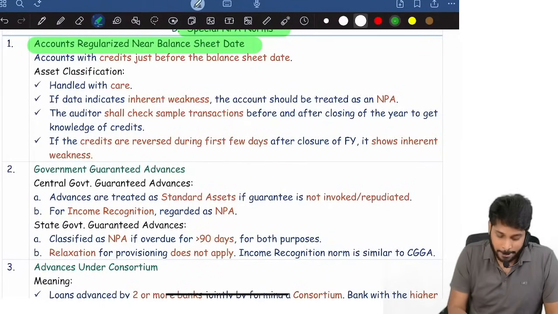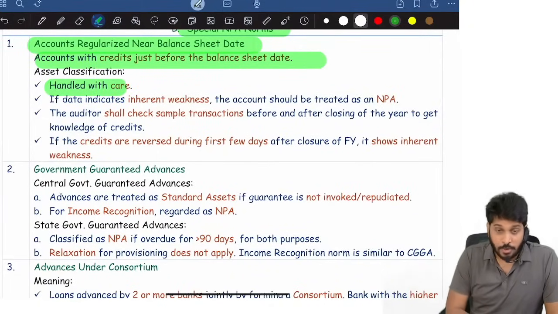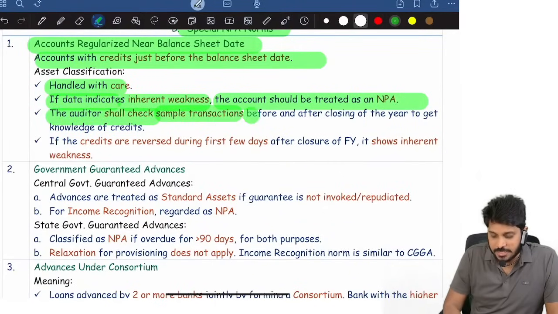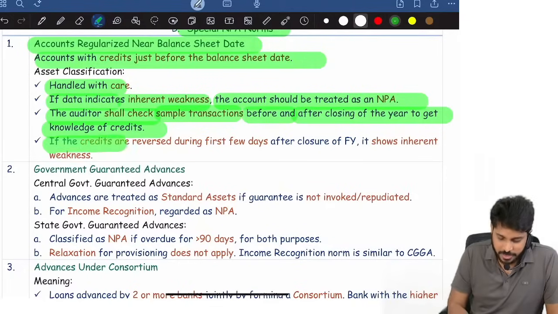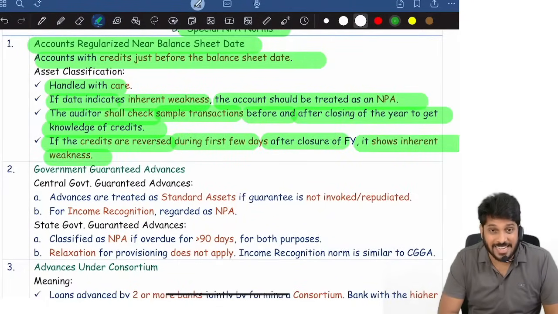Auditor has to see accounts with credits just before balance sheet date. You need to handle these accounts with care. If data indicates inherent weakness, the account should be treated as NPA. The auditor shall check sample transactions before and after year end to get knowledge of the credit. If credits are reversed during first few days after closure of financial year, it shows inherent weakness.